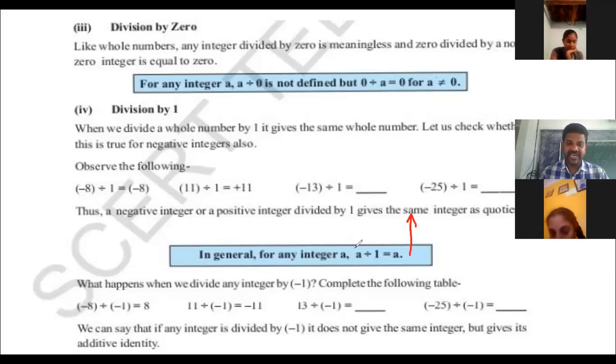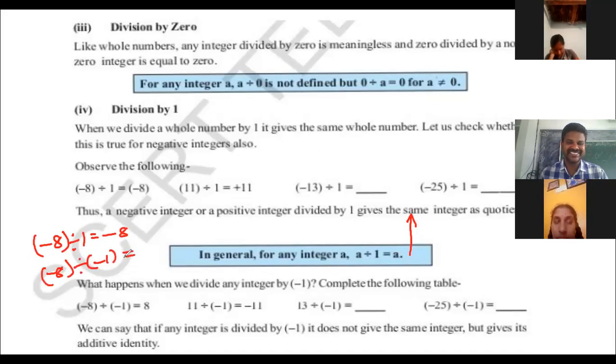What happens when we divide any integer by -1? Oh, what a nice question. -8 divided by 1 gives -8. But what about -8 divided by -1? What happens when we divide any integer by -1? If any integer is divided by -1, it does not give the same integer, but it gives its additive inverse.